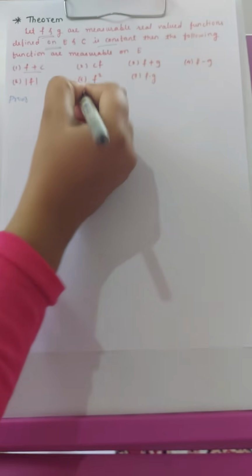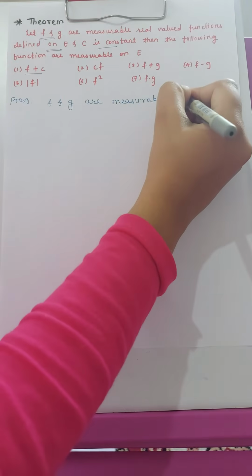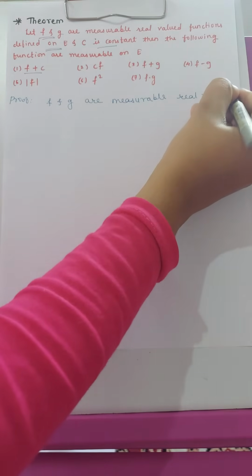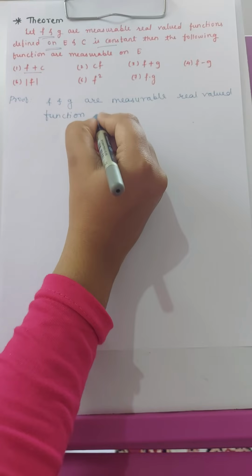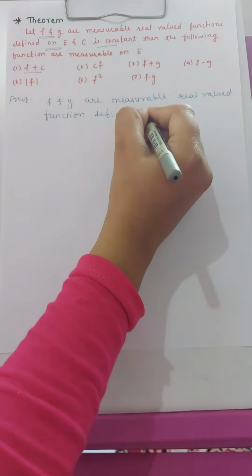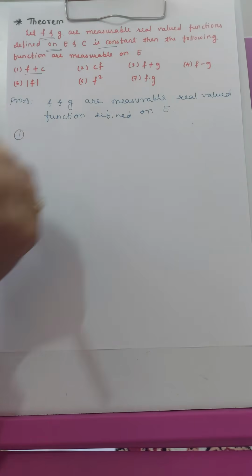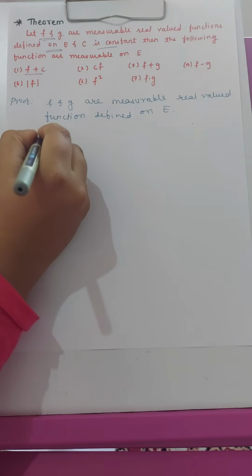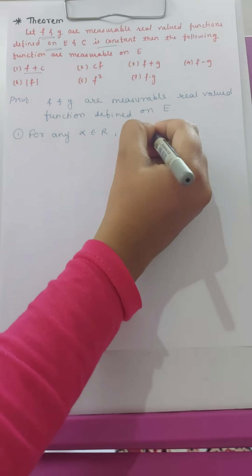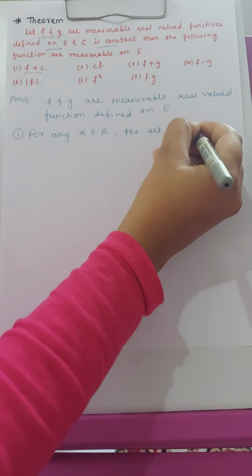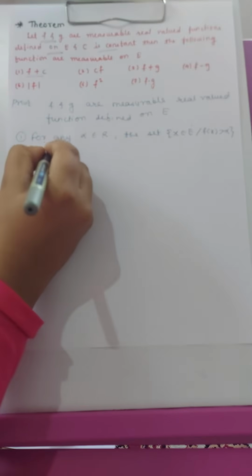Here f and g are measurable real valued functions defined on measurable set E. So first, for any alpha belongs to R, the set of x belongs to E such that f(x) is greater than alpha is measurable.